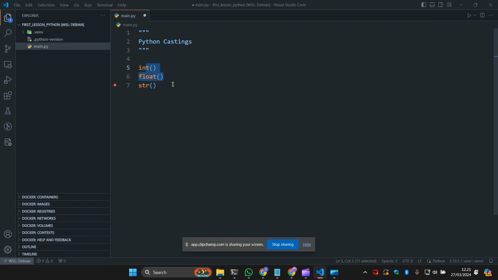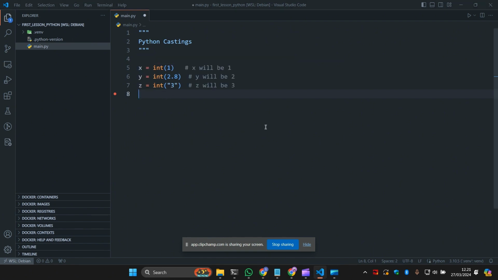These all will construct each element. Integer will construct an integer number from an integer literal, and float will construct a float number from an integer literal, and also string will construct a string from a wide variety of data types. Let me give you an example of how to implement this.